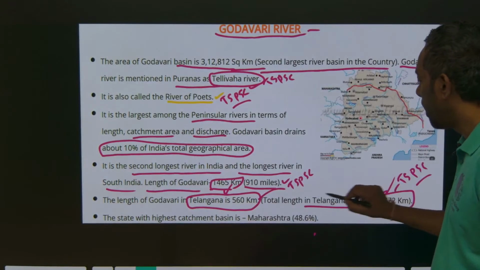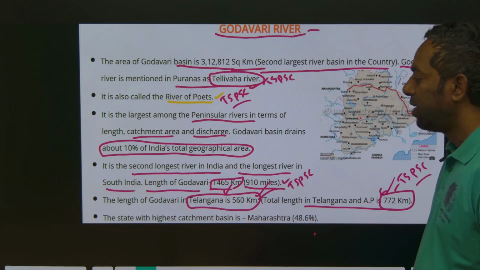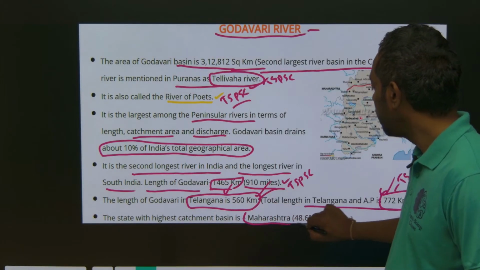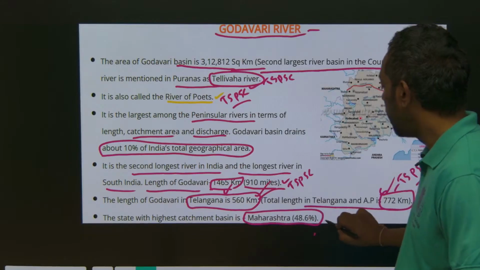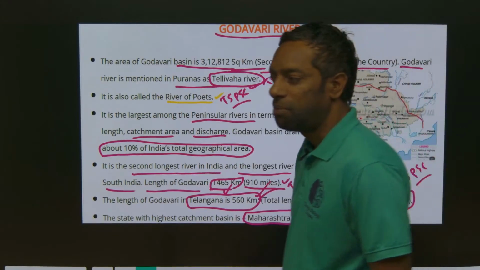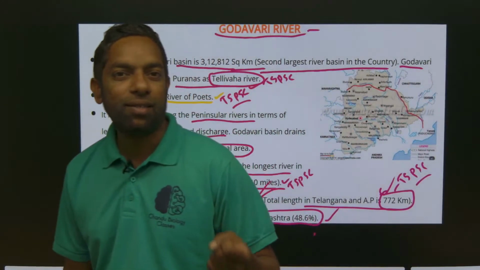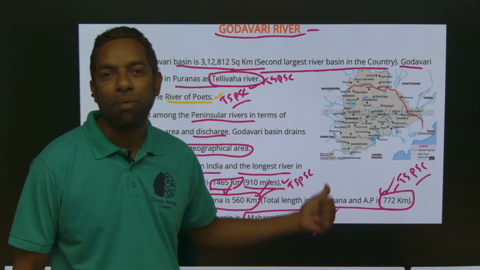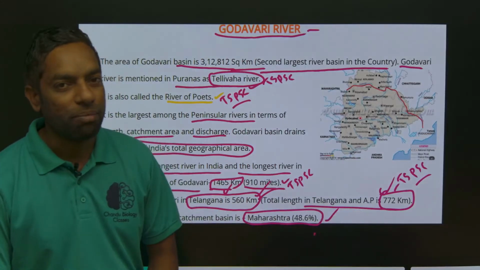Only in Telangana, it is 560 kilometers. The state with the highest catchment area of this river is Maharashtra, with 48.6%.